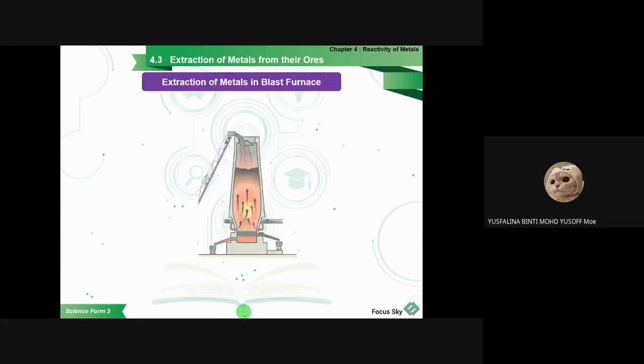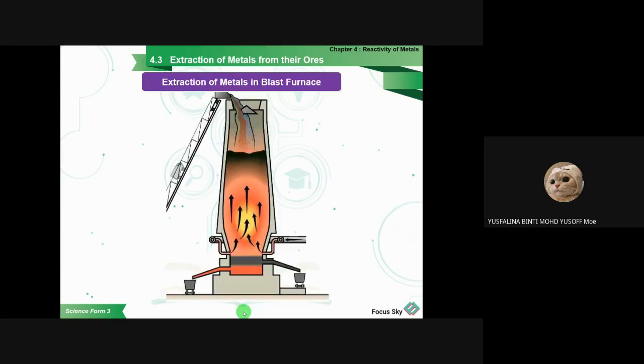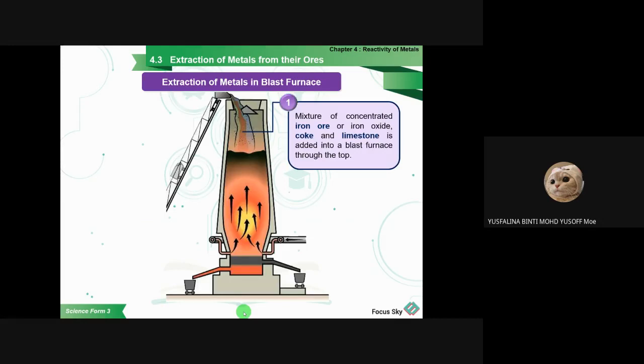All right, so the extraction method in the blast furnace. This is the diagram. The first part is you have to mix the iron ore, or iron oxide, with the coke and also with the limestone. The coke here is actually carbon. So you mix all these three and then you put them inside the blast furnace, at the top of the blast furnace here.